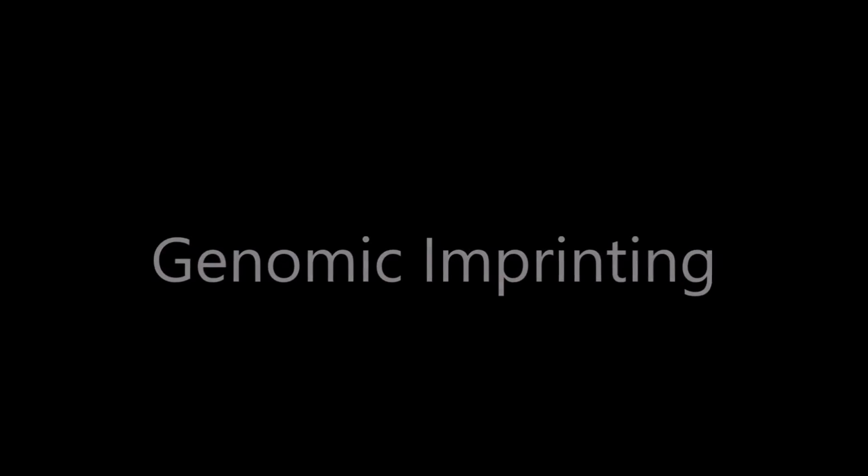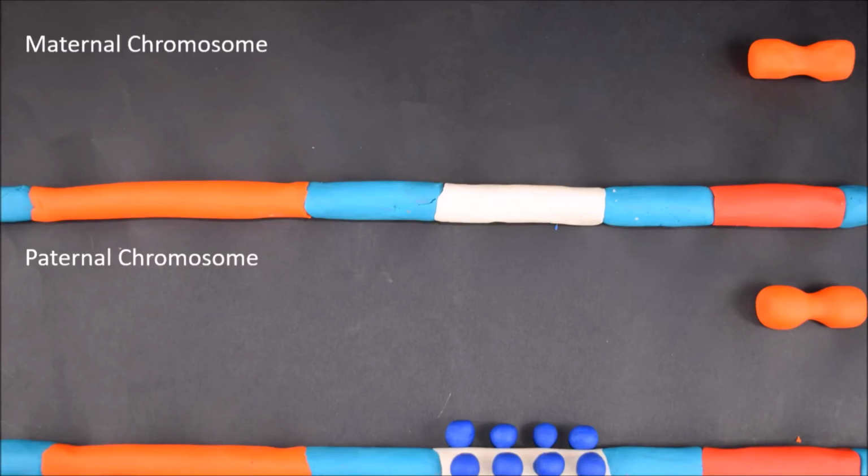Genomic imprinting. In some genes, the maternal or paternal copy is specifically chosen over the other. An example of this is genomic imprinting of insulin-like growth factor 2, of which the paternal copy is specifically expressed in mammals.